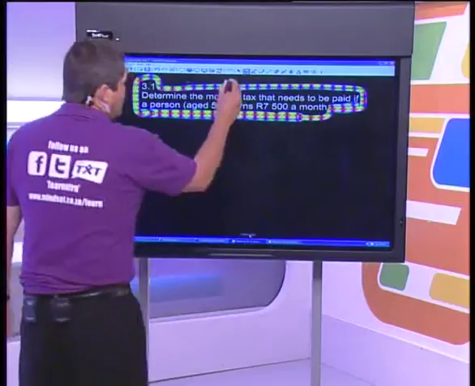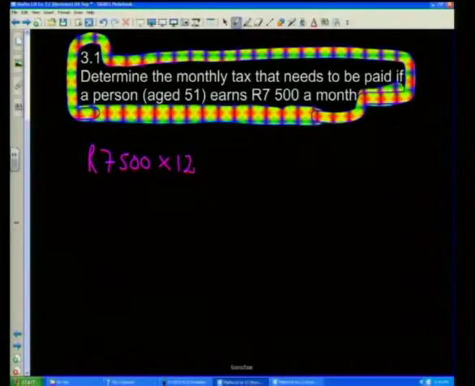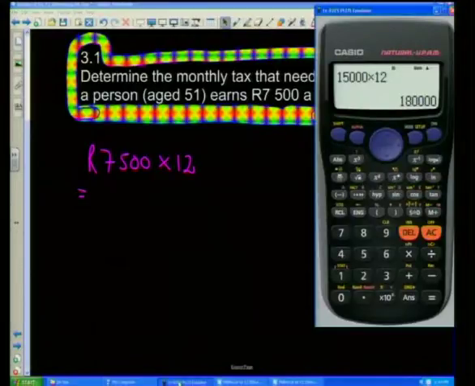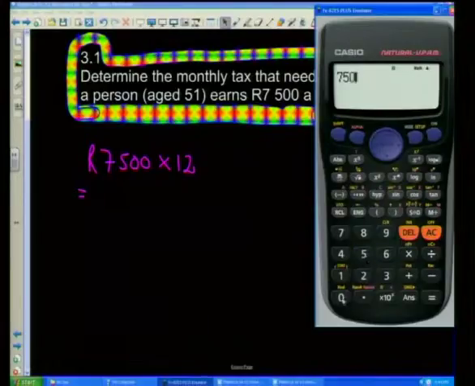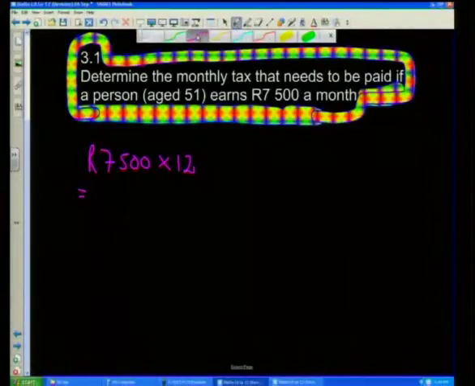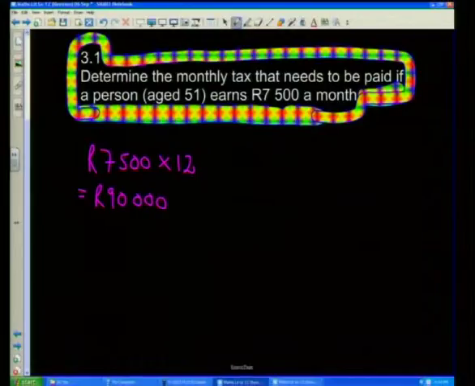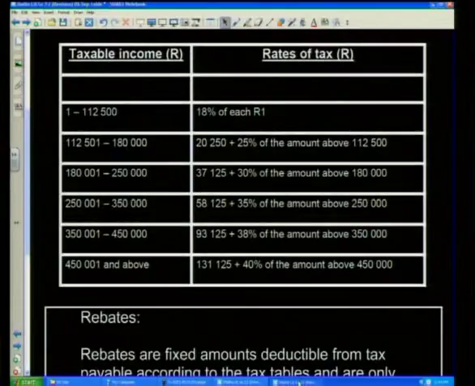So I've got 7,500 Rand that I'm earning every month, and I'm going to multiply that by 12 to get my annual salary. On my calculator, we're earning 7,500 Rand a month, we multiply it by 12, and we get an answer of 90,000 Rand. So I'm earning 90,000 Rand every year. Now, let's look at our tax table, and I've got it on another board here, so I'm just going to flash between the two. Where does 90,000 Rand fit in?